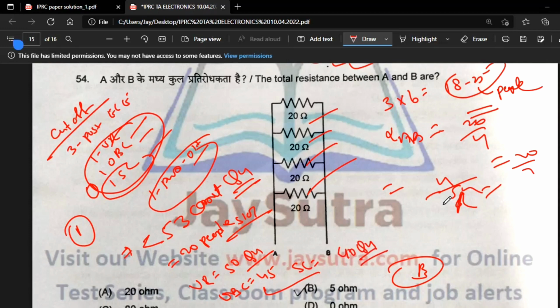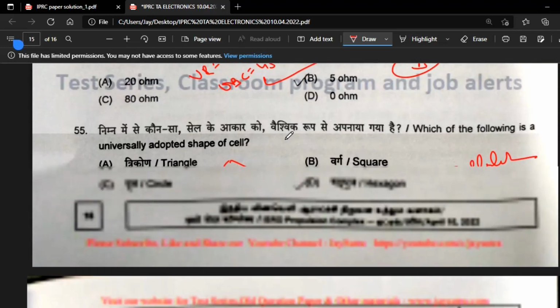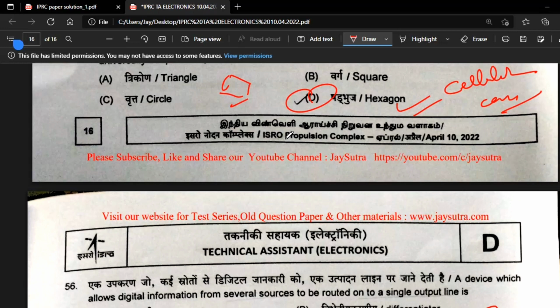So for unreserved, a minimum of 50 questions is required. For OBC, a minimum of 45 questions, and for SC, a minimum of 40 questions is required for qualifying in the skill test. Once again, this is just a prediction, because the question paper is so easy, it may go more than 45 questions for anybody, more than 50 questions.